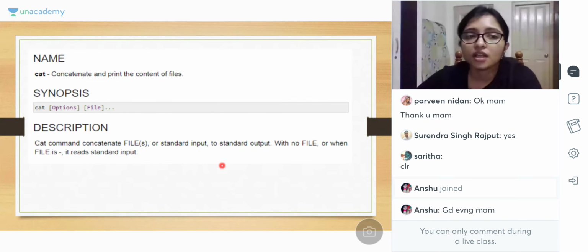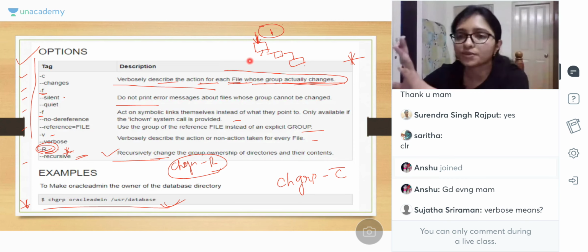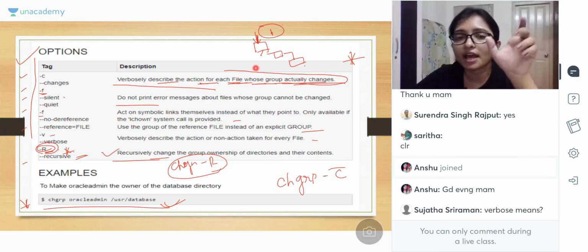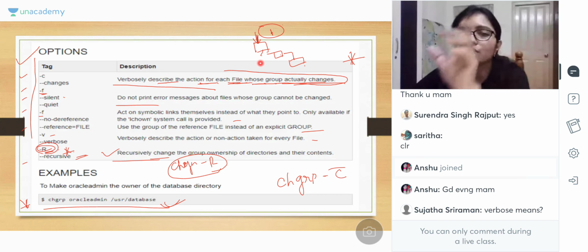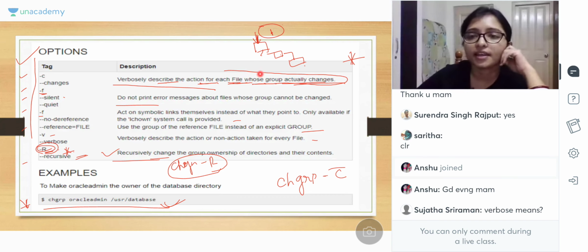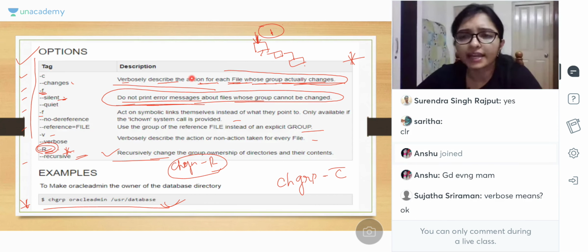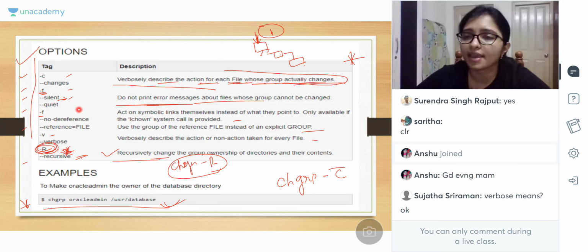Got it? Now come to -c: verbosely describe the action of each file whose group actually changes. There are so many groups, and it will specifically mention whose group is changing. If earlier there was a different owner, it will describe whose group it was and whose group is changing. Okay? And -f means silently. Silent means do not print error messages about the group not being changed. So it will not show you an error message. After running a command, you will know whose group is changing. Okay. Not all options are important; I will provide you the options that are important. -R is very, very important. Just go through one; the same options are there for every command.